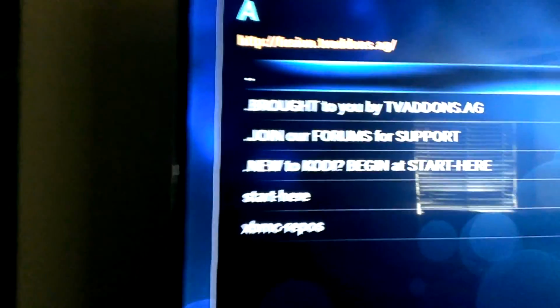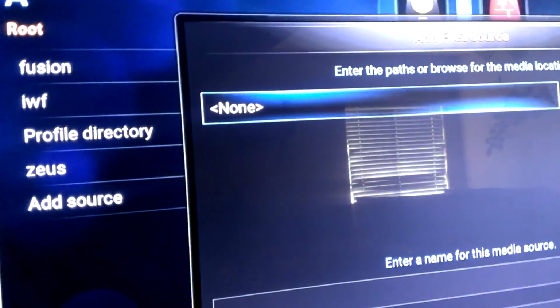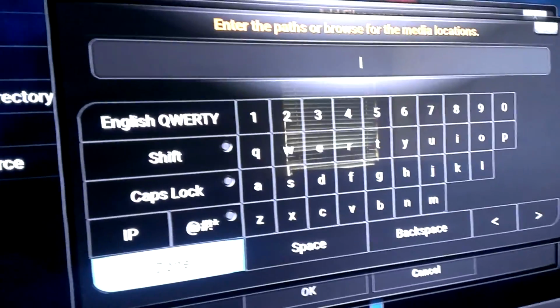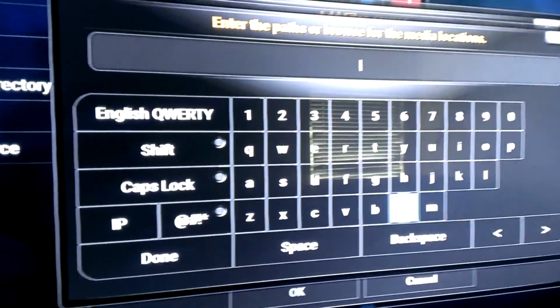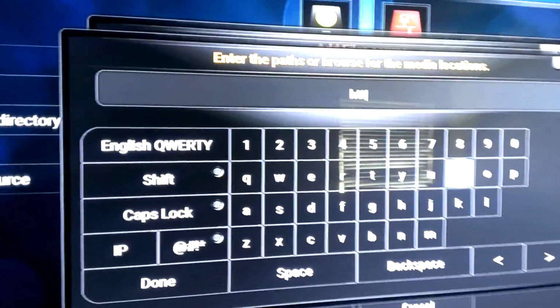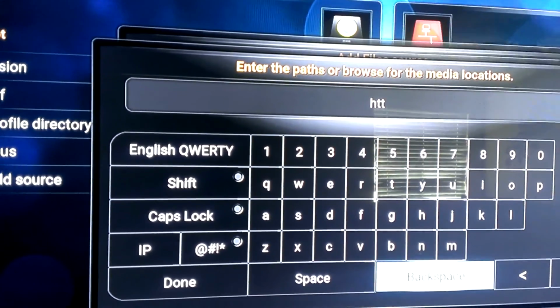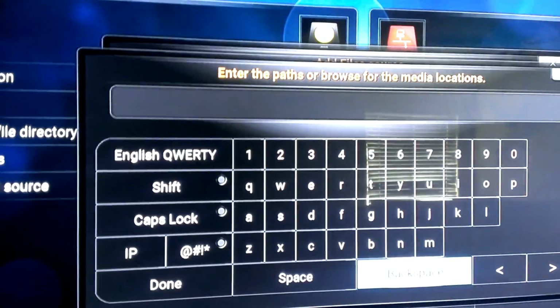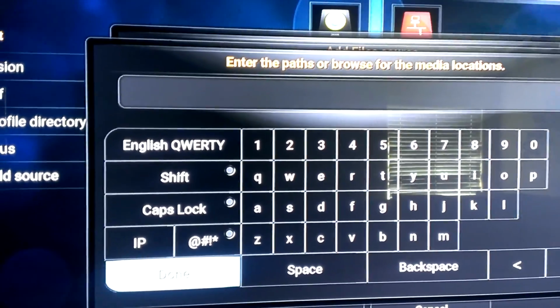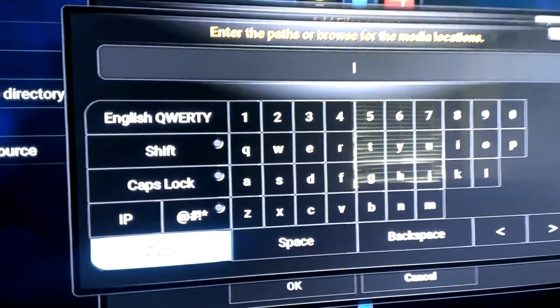You're going to type that right here when you click Add Source. You're going to use this keyboard and type it in the same way, guys: http://fusion. I'm not going to type it because I already have it in here. Once you type that in, you're going to hit Done. The moment that it looks like that, exactly the same way, you hit Done.